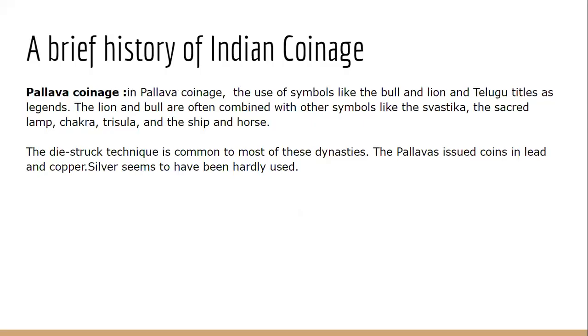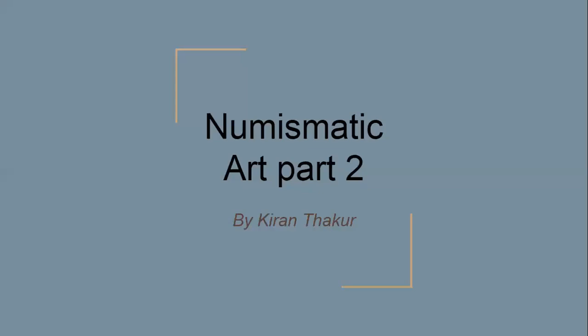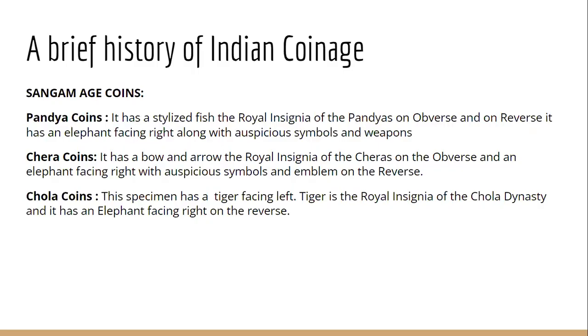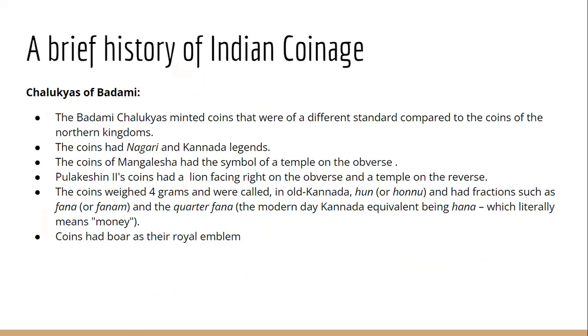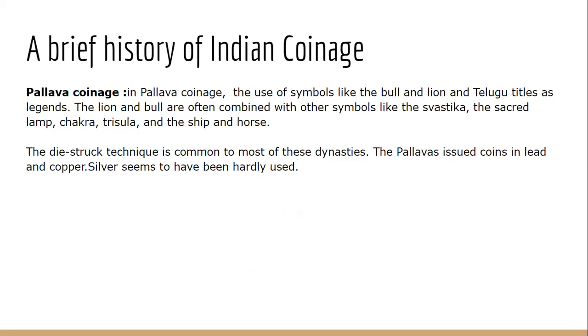Now coming to the next dynasty, the Pallavas. The Chalukyas were ruling in the Karnataka area at the same time. See, all of this is running parallel. Harsha, whom we saw, was ruling during this time in North India. At the same time, the Chalukyas of Badami were ruling in the Karnataka area. At the same time, the Pallavas were ruling in the far south, that is in the Tamil Nadu area. The Pallava capital was Kanchi, and in temple architecture, we have seen the contribution of the Pallavas to the Dravida style of temple architecture.